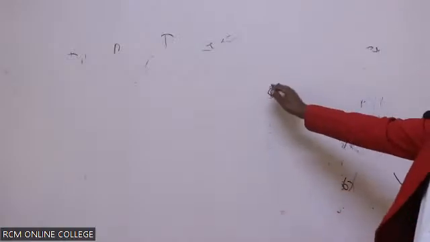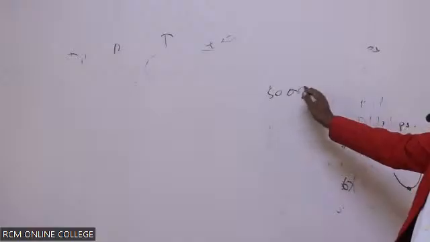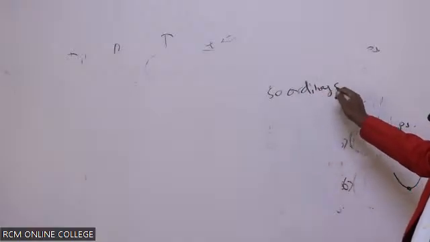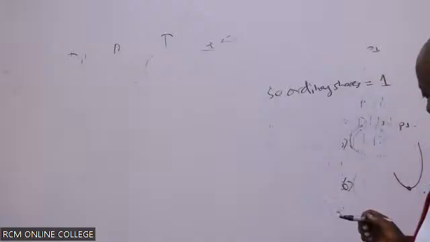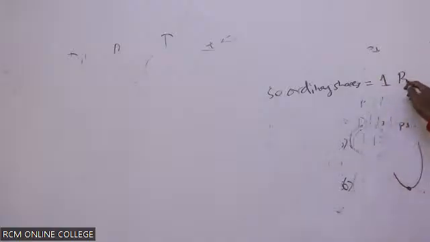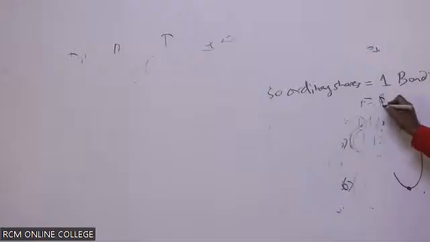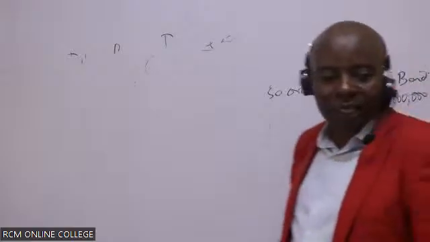If you say 50 ordinary shares equals one bond, you can't come and say, let me talk of shillings 100,000 because we're cutting 3 zeros.